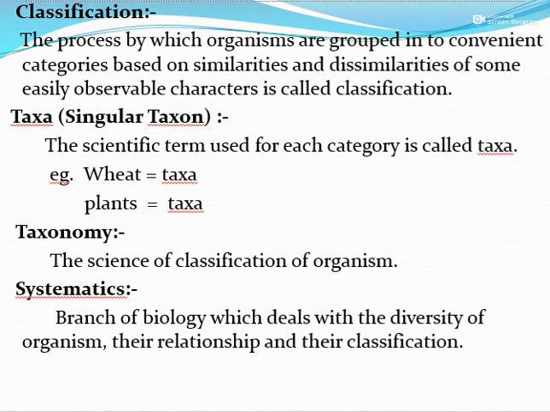Taxonomy is the science of classification of organisms. Systematics is a branch of biology which deals with the diversity of organisms, their relationships and their classification.